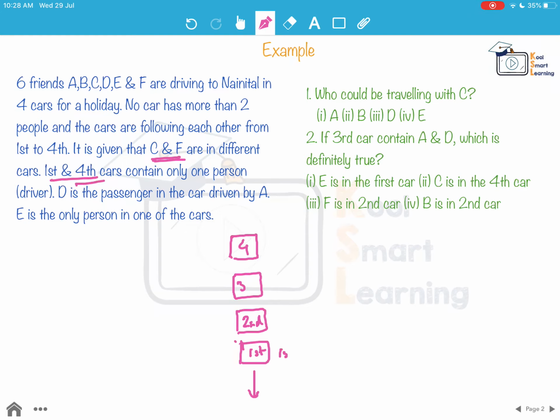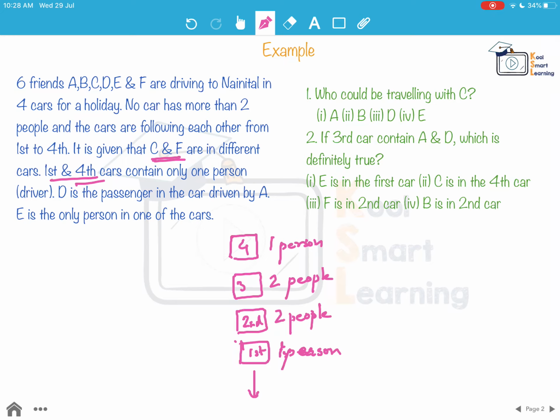First and fourth cars contain only one person. So if the fourth car has one person, the first car has one person, and in total we have 6 people and not more than 2 in any, this necessarily means we have 2 people in this and 2 people in this. So 1 person per car in first and fourth and 2 people per car in second and third.